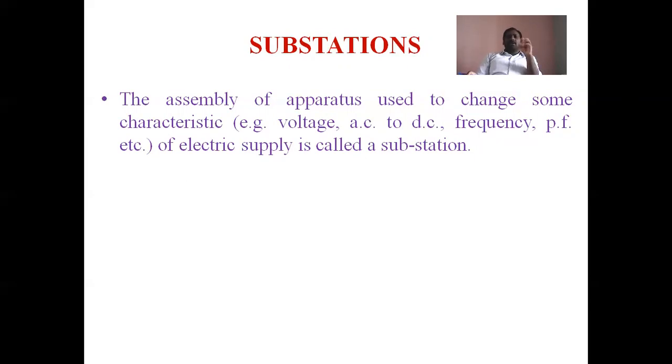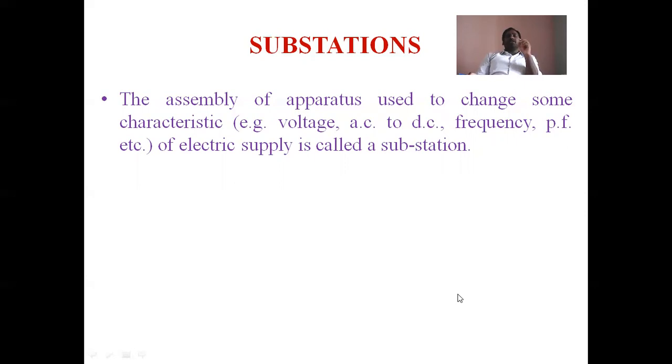The assembly of operators installed for these operations, that is voltage changing, AC to DC conversion, frequency changing, and power factor correction of the electrical supply, is called a substation. This is the basic definition of a substation.